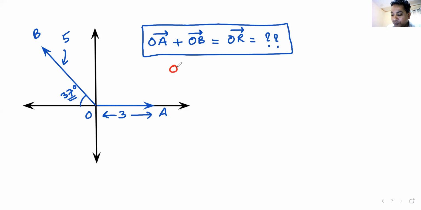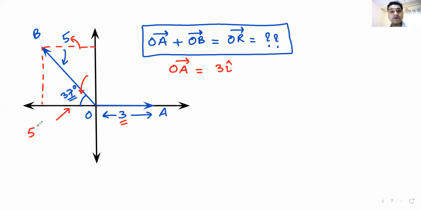You just need to write OA vector. We have written it so many times that we are accustomed. It is 3 and it is going along I. So I'll just write it as 3I. I don't have to see anything else. OA vector becomes 3I. But there's a problem with OB vector because OB vector is slanted. But that doesn't make any difference because now we know how to find the components. I drop a perpendicular here. This angle is 37, so this side becomes 5 cos 37.